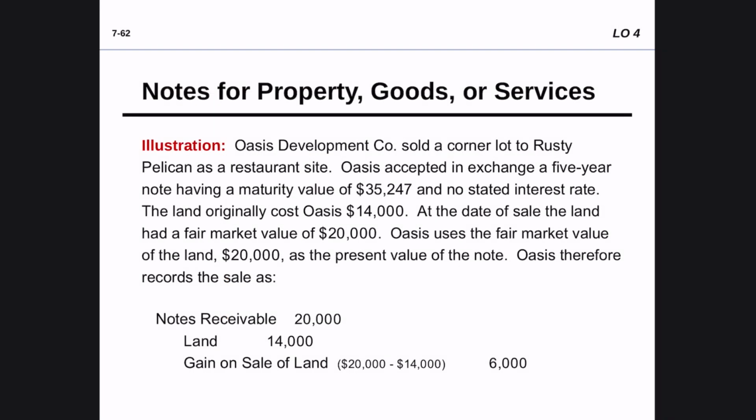Here we have an example for notes for property, goods, and services. So we have Oasis Development. They've sold a corner to Rusty, and they accepted in exchange a 5-year note.